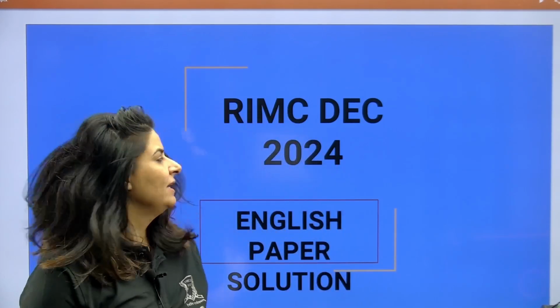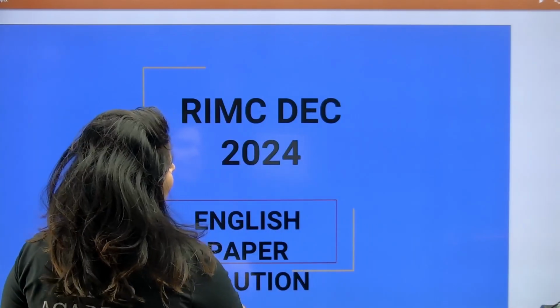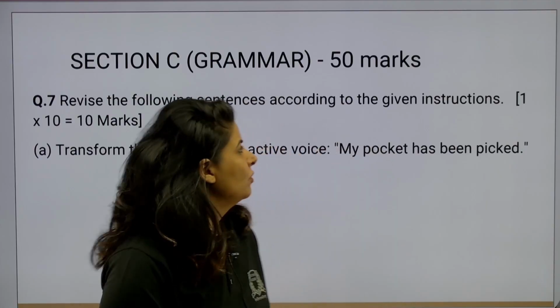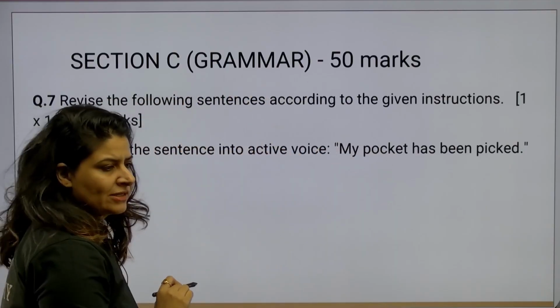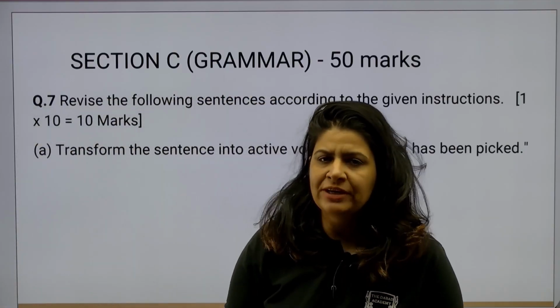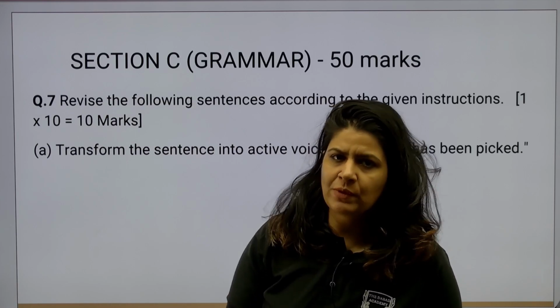So, let's begin with the grammar portion of the RIMC English paper. Grammar came of 50 marks in total. Let's go through the questions and we will solve all of them one by one.